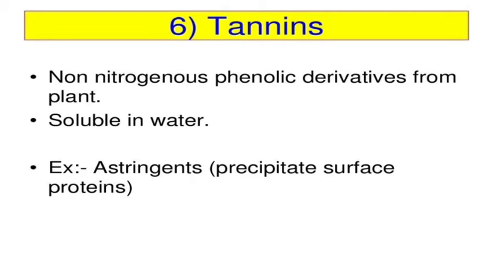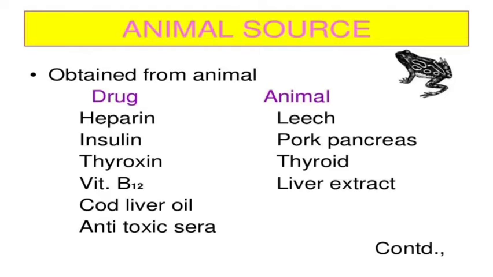Next is the tannins, the non-nitrogenous phenolic derivatives from plants, soluble in water, usually used as an astringent. It precipitates the surface proteins. With astringent action, once we apply it on the surface of the skin it shows a tingling sensation. Example: turpentine oil is also used in tannins.